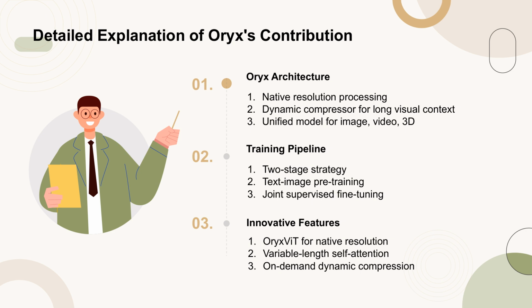Additionally, the model includes a dynamic compressor that adjusts compression ratios based on the length of the visual context, ensuring computational efficiency. The training pipeline of Oryx follows a two-stage strategy, starting with text-image pre-training and followed by joint supervised fine-tuning with a mixture of image, video, and 3D data. This unified approach allows Oryx to generalize across different visual modalities and tasks.